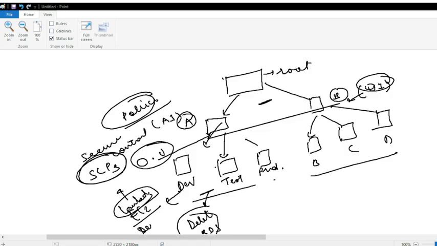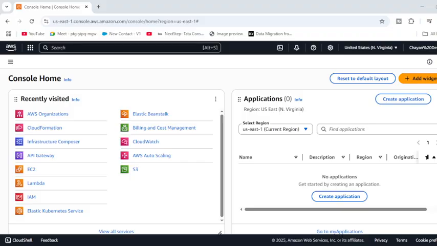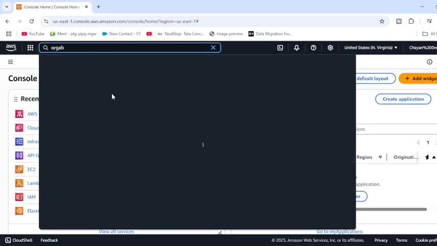So let's do one thing. Let's quickly go to the practical use case. You will get a better understanding of how this generally works and flows. So let's quickly launch our AWS Cloud console. Now here you have to just search for Organizations. This is our Organizations. We have quickly launched the Organizations part.